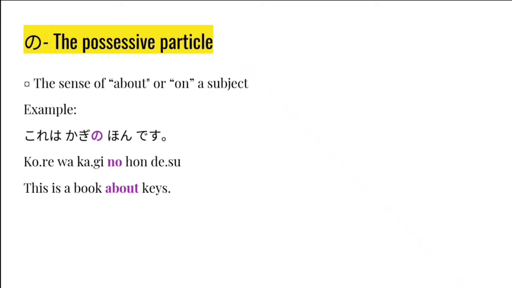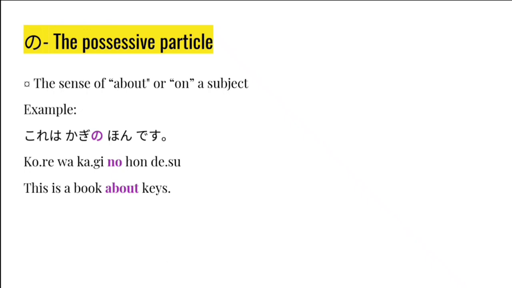Here, the particle no shows the sense that the book is on a particular subject. It belongs to one particular subject. For example, if I wanted to say this is a book about keys, I would say Kore wa kagi no hon desu. This is a book about keys.